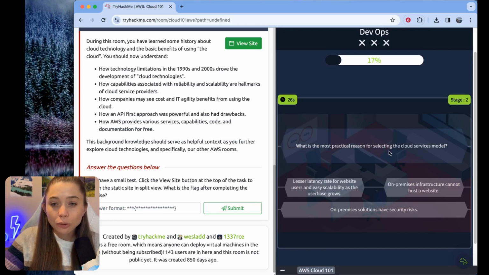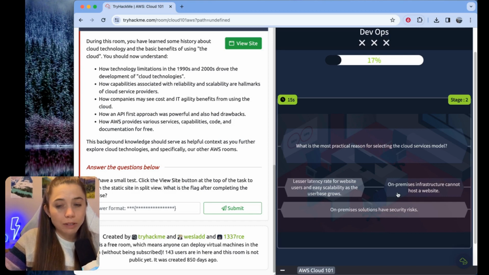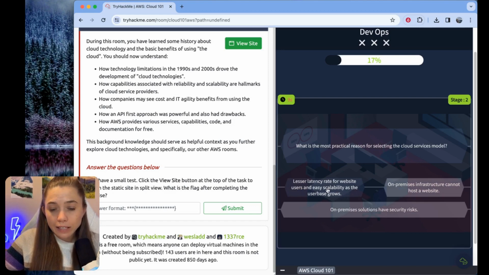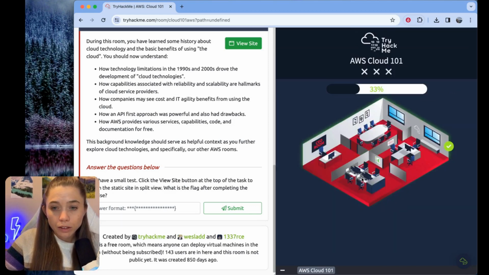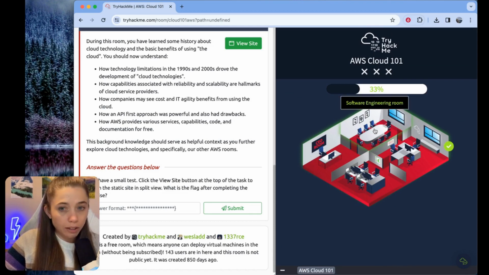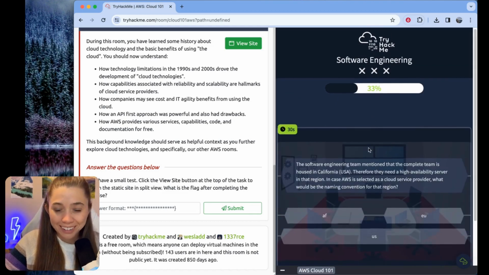What is the most practical reason for selecting the cloud services model? Lesser latency rate for website users and easy scalability as the user base grows. On-prem infrastructure cannot host a website. Well, websites existed before the cloud. In fact, they launched the cloud via a website, I'm sure. So lesser latency rate is what we will go for. All right, so seems like we convinced DevOps. Let's go see what the software engineers want to hear about.